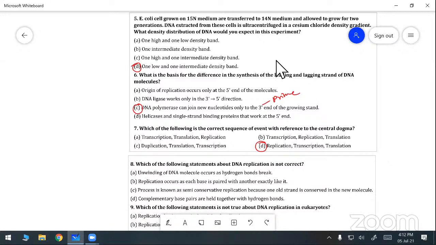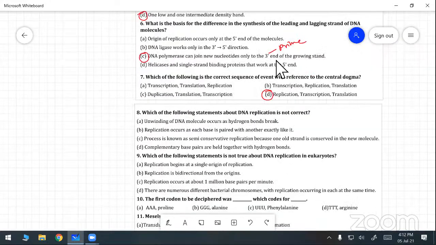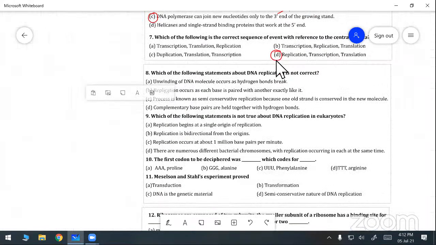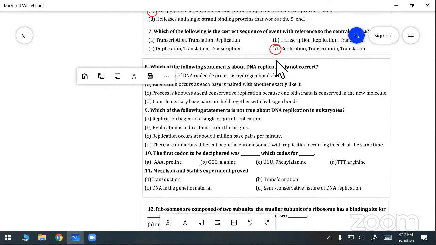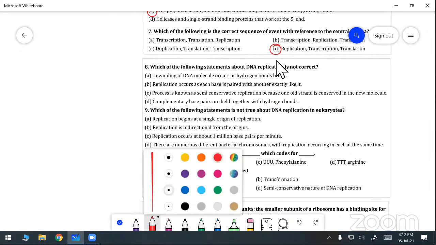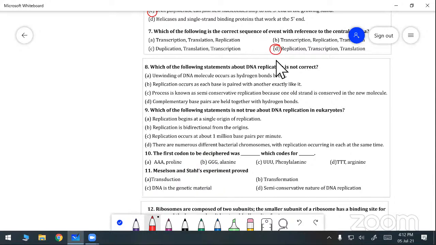Which of the following statements about DNA replication is not correct? I am asking the question, not correct. Can you say the answer? Replication occurs as each base is paired with another exactly like it. That is not correct. Mark it in your book.